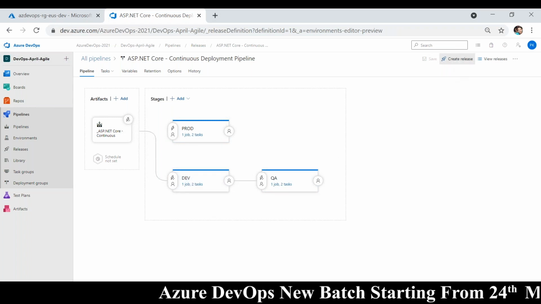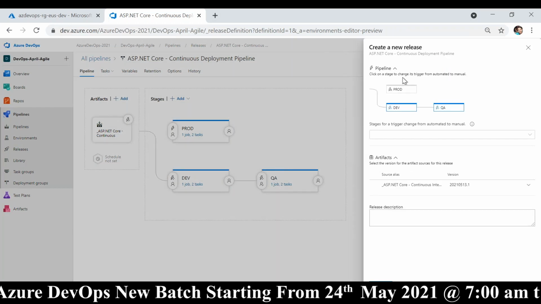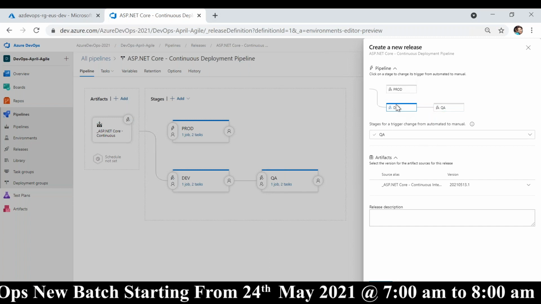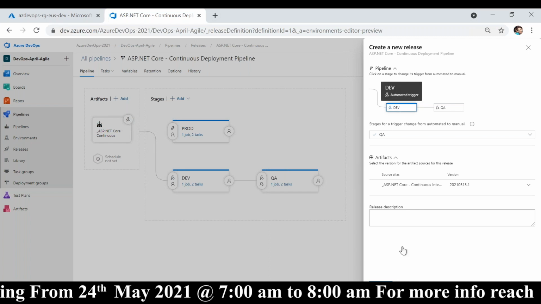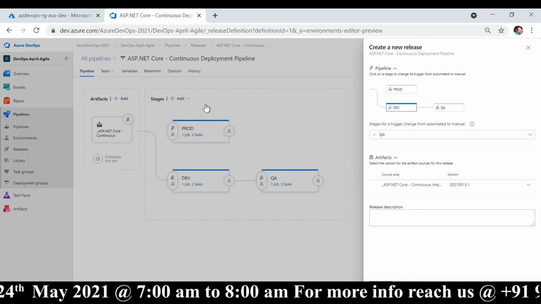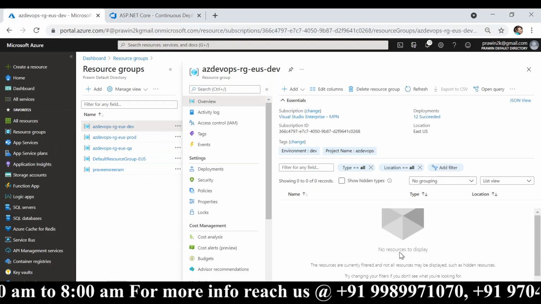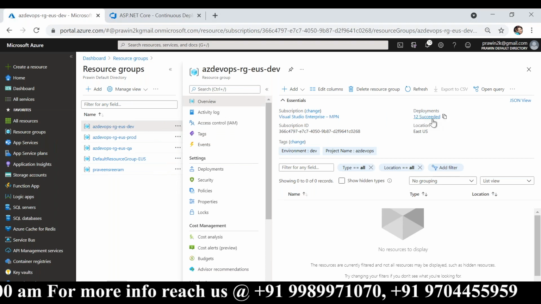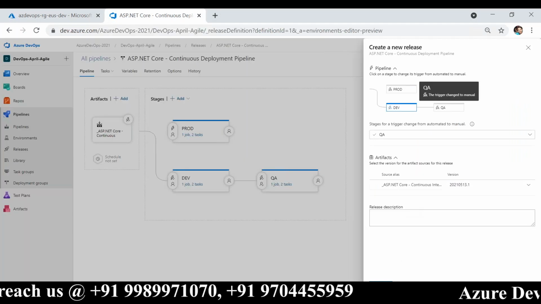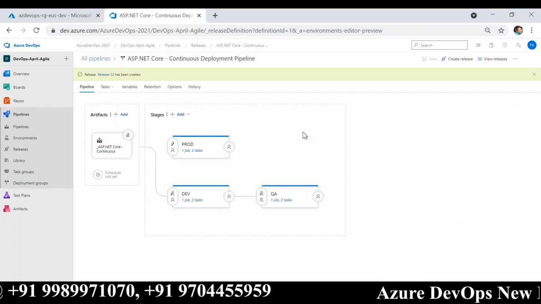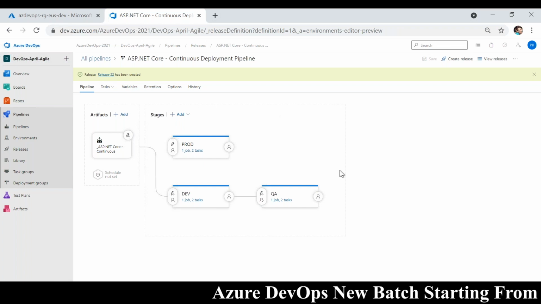I'm going to click on create release. Only this is highlighted, because I want to create the dev environment automatically after I click on the create button. Before clicking on create, let me show you that this is empty. 12 deployments were done so far. Okay, I am clicking on create. So this new release has been created.